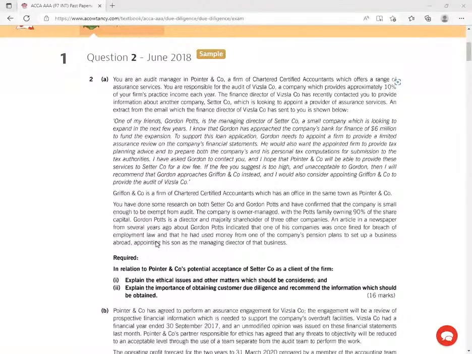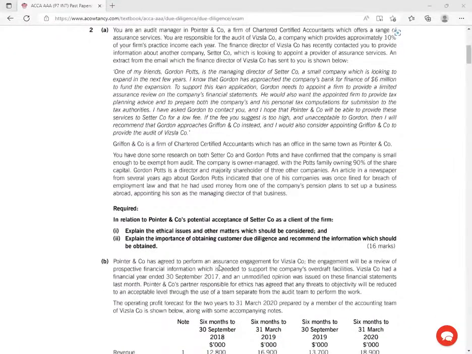Imagine setting up a business abroad and using money of retirees, pension money. You're taking this money abroad. So chances are, when you hear this kind of an arrangement, there could be a possibility of money laundering. Run away from this business. Run away. Appointing his son as the managing director of that business. So in relation to the appointer and the company's potential acceptance of such a company as a client of the firm, explain ethical issues and other matters which will be considered.